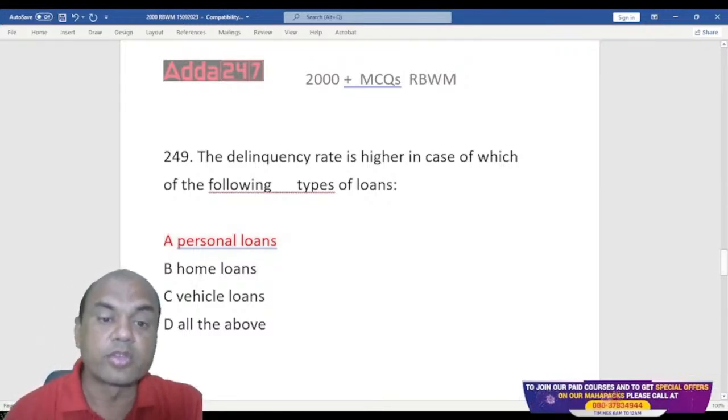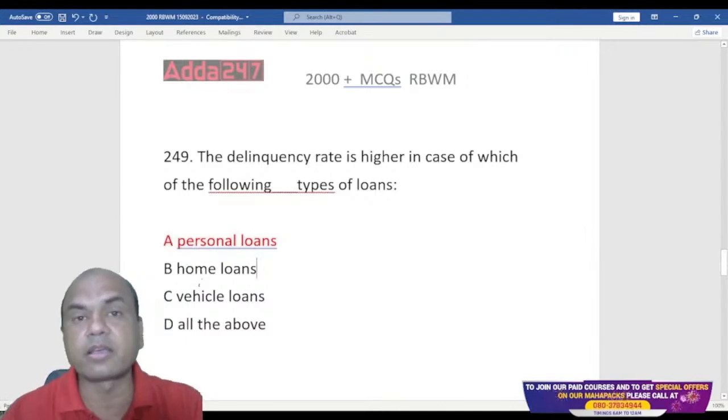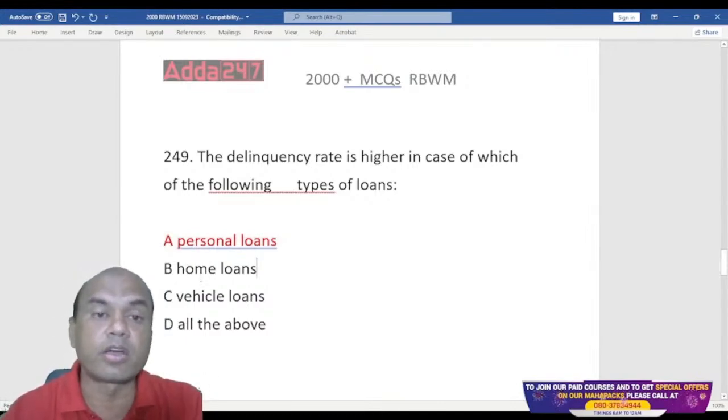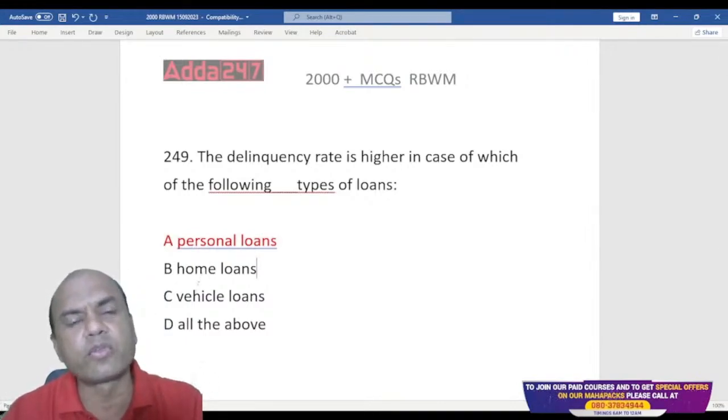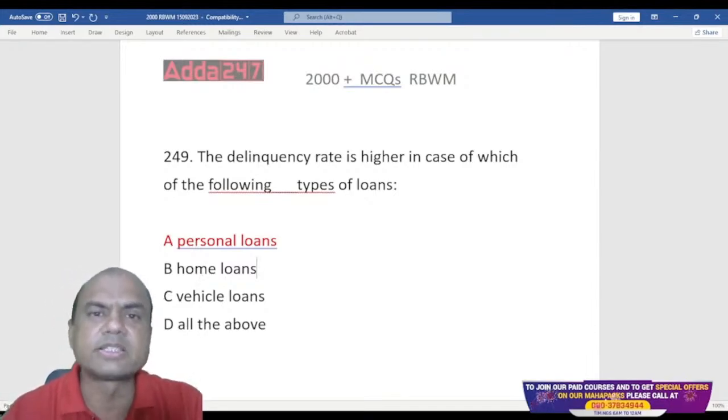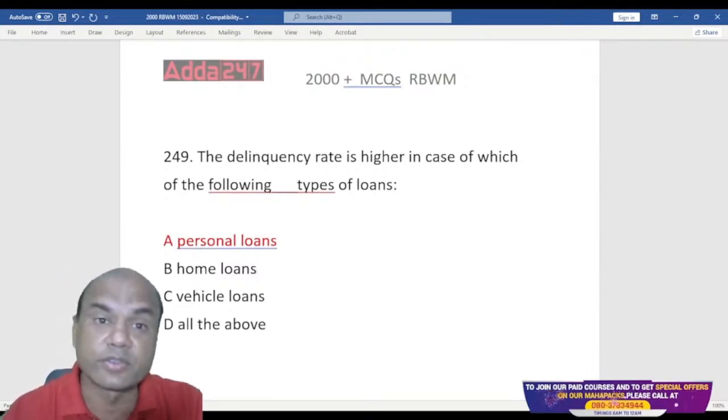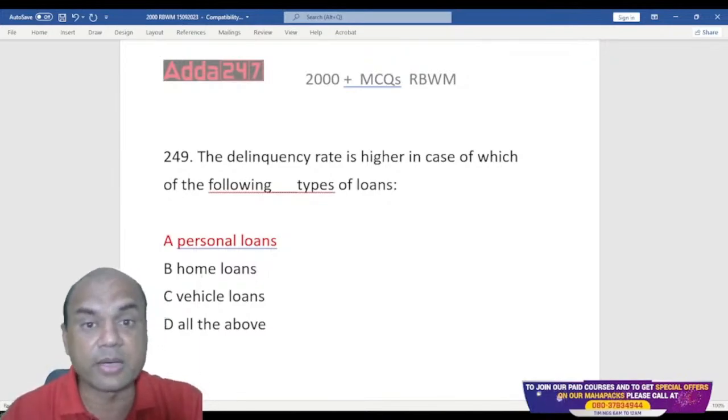Okay. So that's why in personal loans we take the help of CIBIL, or nowadays not only CIBIL, there are 3 to 4 agencies. One is CIBIL, second is Equifax, third is TransUnion, right? Dun and Bradstreet. So there are various agencies.